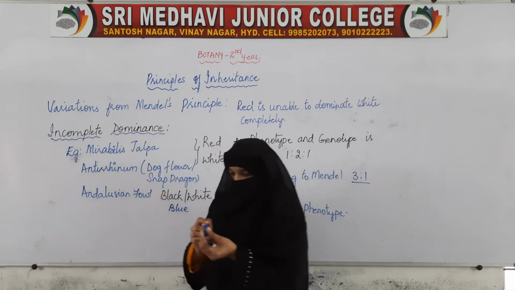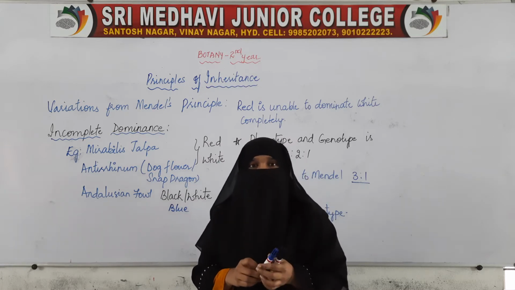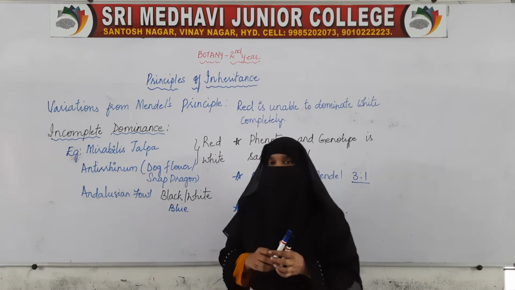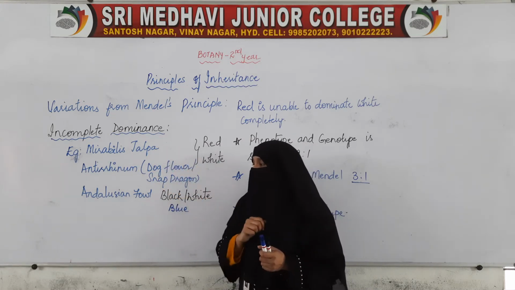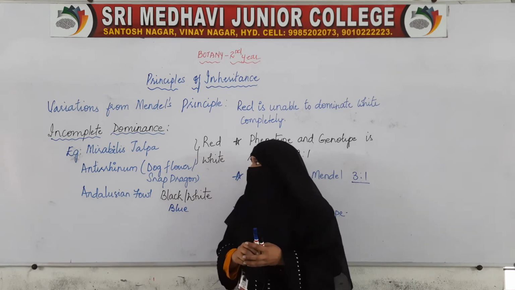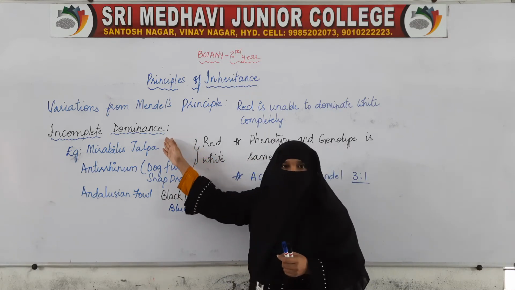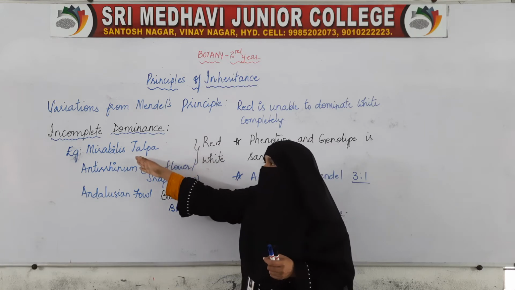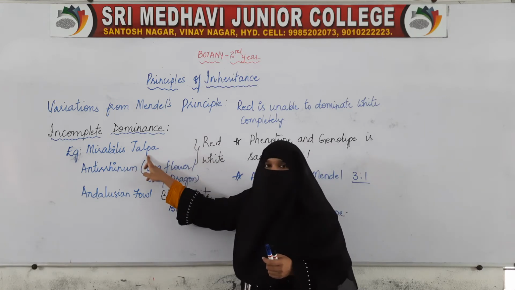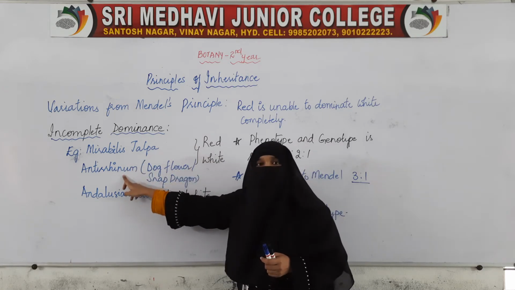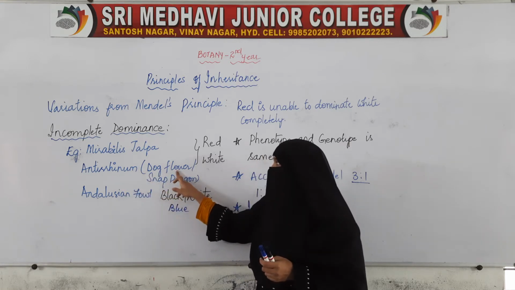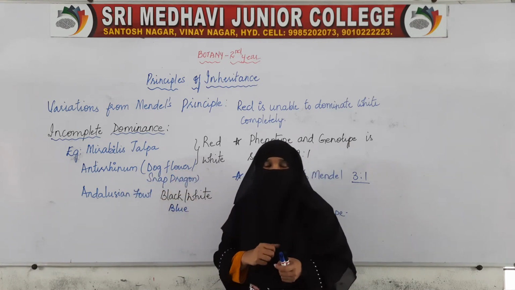Incomplete dominance is a variation from Mendel's principle. We see this in plants like Mirabilis jalapa and in Antirrhinum, which is also called dog flower or snapdragon.